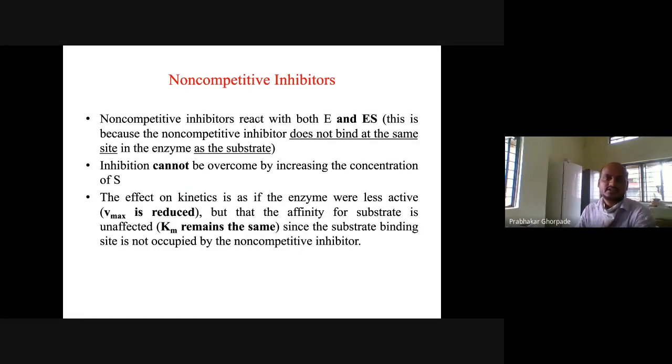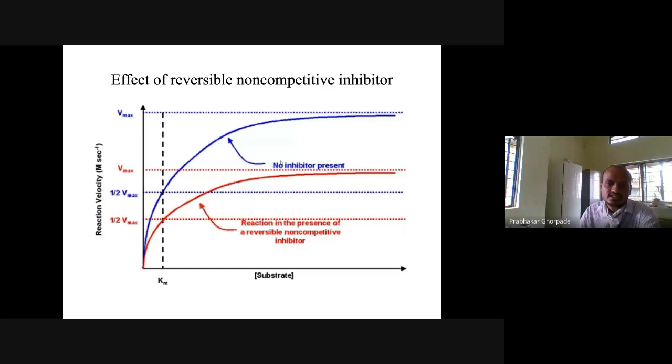Now non-competitive inhibitor reacts with both enzyme and substrate. This is because a non-competitive inhibitor does not bind at the same site on the enzyme as the substrate. Non-competitive means it binds at a site other than the active site and then inhibits. The effect on kinetics is that the enzyme is less effective and Vmax is reduced. So in non-competitive inhibition, Vmax should reduce and Km should remain the same, which means the line touches the x-axis at the same point. This one is the non-competitive inhibitor.